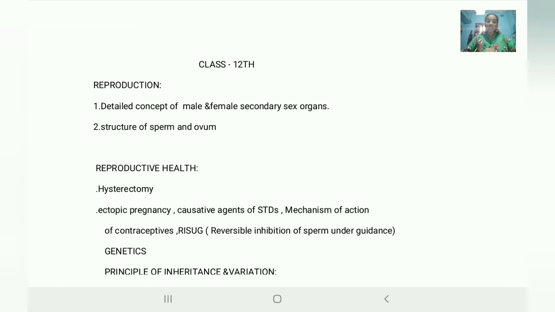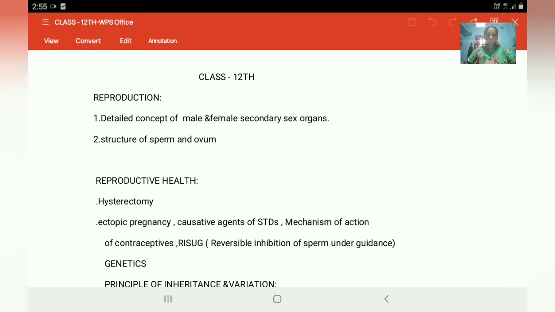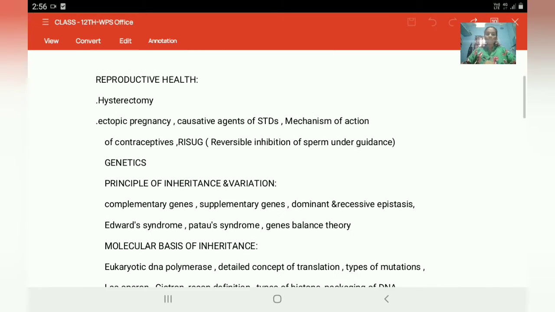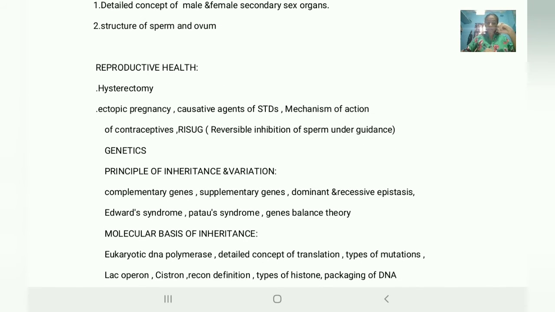Next, RISUG, which is not given: reversible inhibition of sperm under guidance. It is like a contraceptive method which is not even used now, but it has come through in the last three years, and we have learned this one. RISUG is reversible inhibition of sperm under guidance. Without guidance we do not get injected.